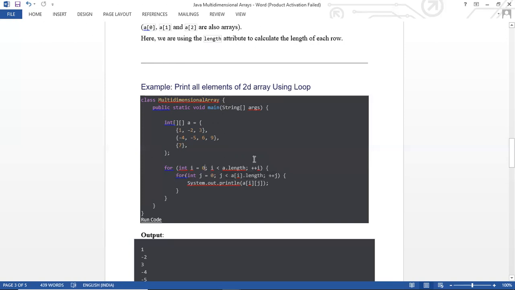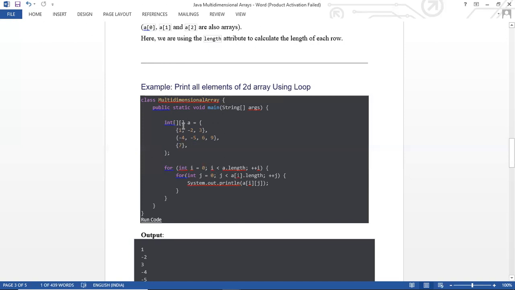The previous value of i is 0, increasing 0 plus 1, then a.length. The value of i becomes 1, and 1 is less than 3. Is that condition true? Yes, that condition is true again. Now again it comes to the nested for loop part. What is the j length? That j length is 4. That column is j less than a[i].length. That means we just went to the first for loop, and at that time we increased the value of i from 0 to 1.